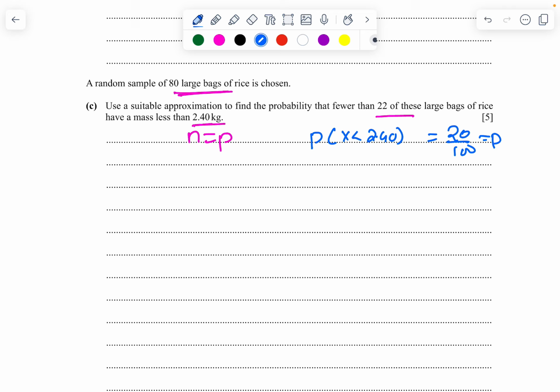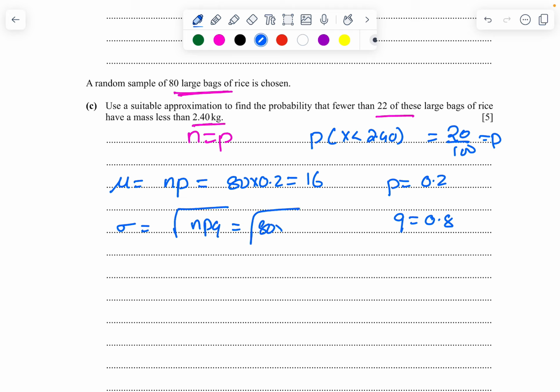This 20% becomes p, so p equals 0.2, q equals 0.8. So mean equals np, which is 80 times 0.2, which is 16. And standard deviation equals square root of npq, which is square root of 80 times 0.2 times 0.8, which is 12.8 under square root.